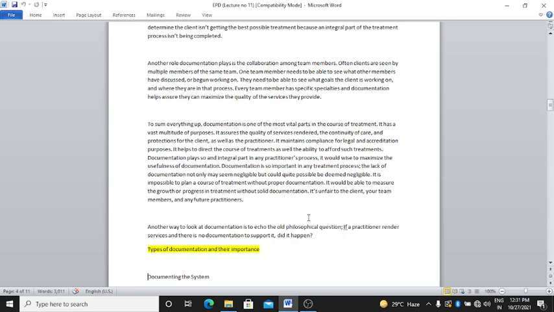It is impossible to plan a course of treatment without proper documentation, right? It would be impossible to measure growth or progress in treatment without solid documentation also. It's unfair to the client, your team members, and any future practitioners, right?